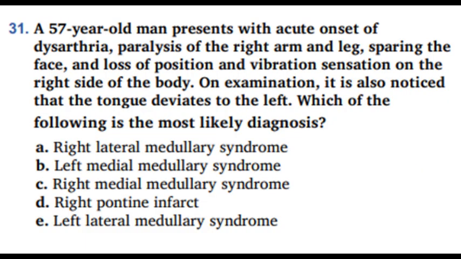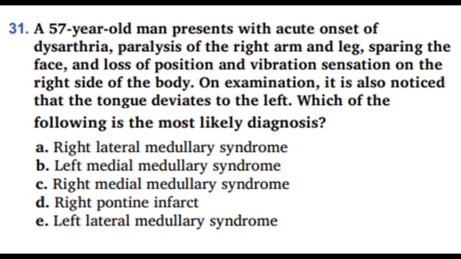Question 31. A 57-year-old man presents with acute onset of dysarthria, paralysis of the right arm and leg, sparing the face, and loss of position and vibration sensation on the right side of the body. On examination, it is also noticed that the tongue deviates to the left. Which of the following is the most likely diagnosis? A. Right lateral medullary syndrome. B. Left medial medullary syndrome. C. Right medial medullary syndrome. D. Right pontine infarct. And E. Left lateral medullary syndrome. What do we think?